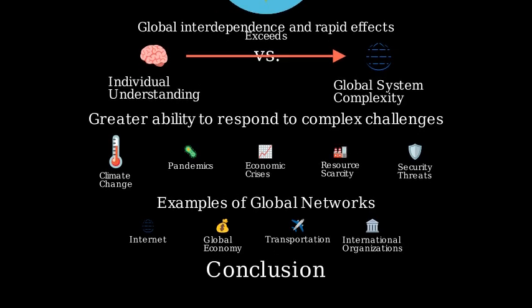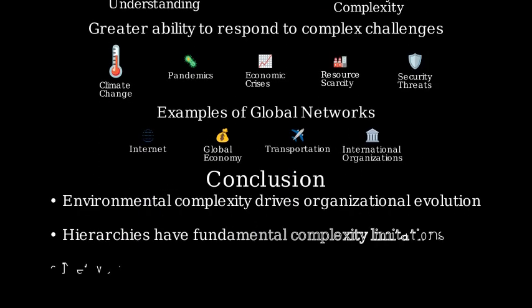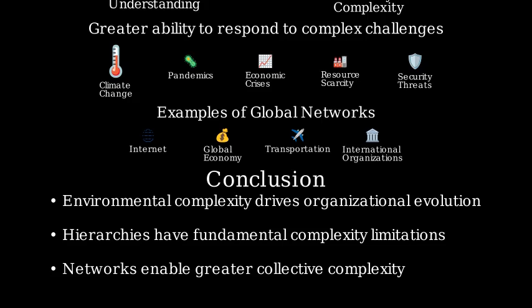In conclusion, the complexity profile gives us a mathematical framework for understanding how human organizations and civilization have evolved. Key insights include: first, as environmental demands increase in complexity, organizations must adapt or fail. Second, hierarchical control structures are effective only up to a certain level of complexity. Third, network structures with distributed control enable greater collective complexity.